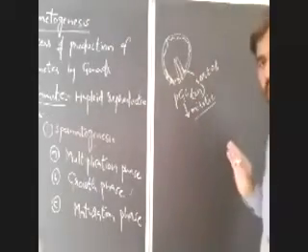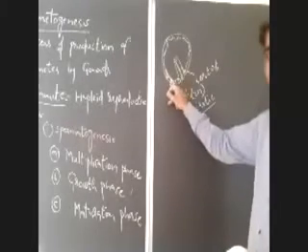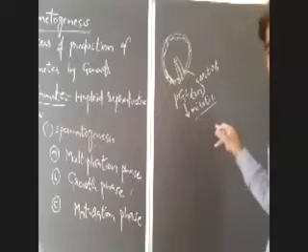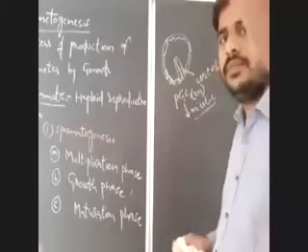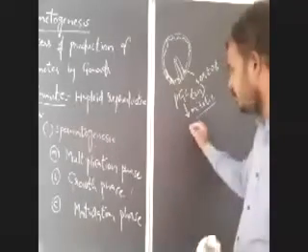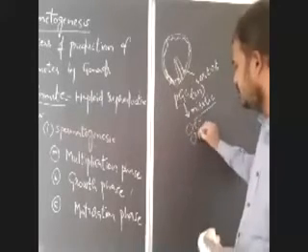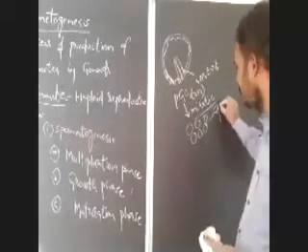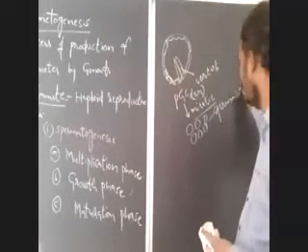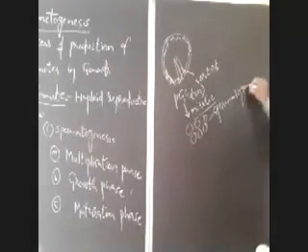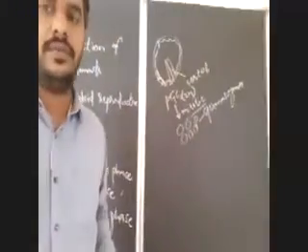Just remember, primordial germ cells are male germ cells which are diploid in nature, and they undergo repeated mitotic divisions and produce a larger number of sperm mother cells. Sperm mother cells are spermatogonia. Is it clear? So here, observe.